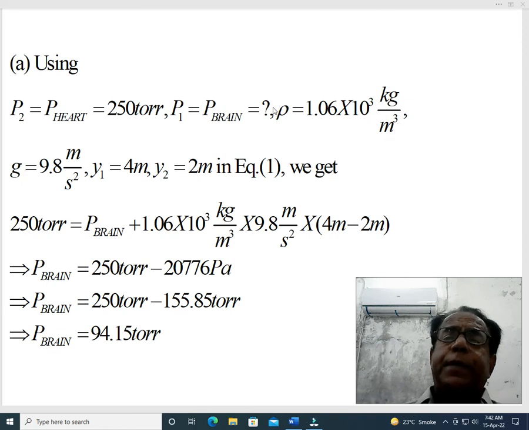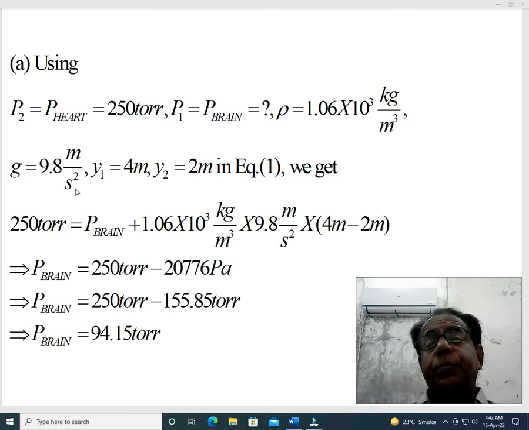This is provided in the statement. g equal to 9.8 meter per second square. This is not provided in the statement, but it is a physical constant and we know this value from very earlier classes. Moreover, y1 is equal to 4 meter, y2 equal to 2 meter in equation number 1.